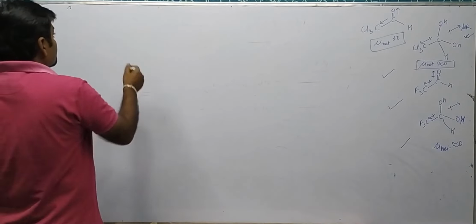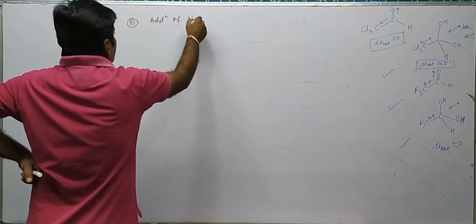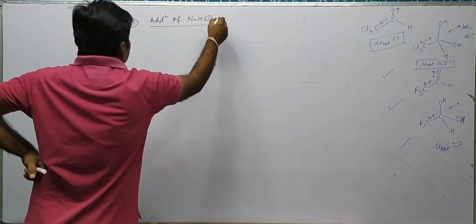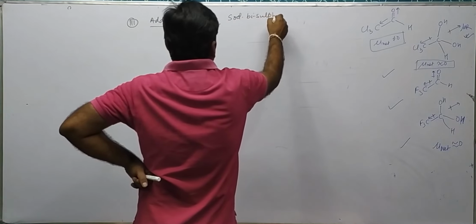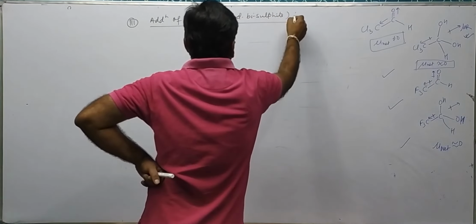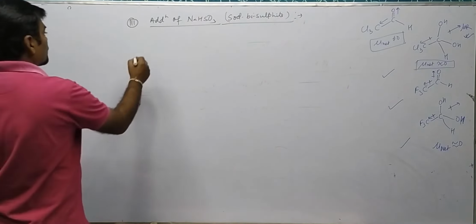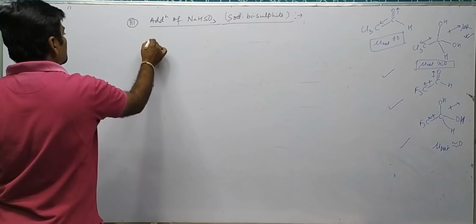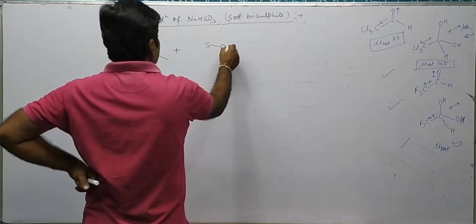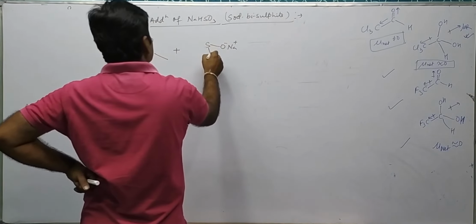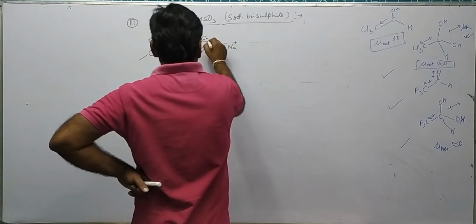Okay. Next is the third example, addition of NaHSO3, that is sodium bisulfite. What happens? See, there is C double bond O, and we use NaHSO3, that is O minus Na plus, OH, double bond O and one lone pair. This will act as a nucleophile.